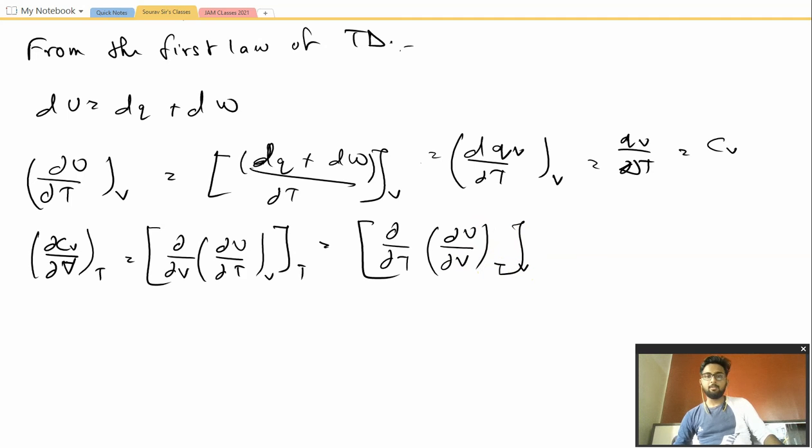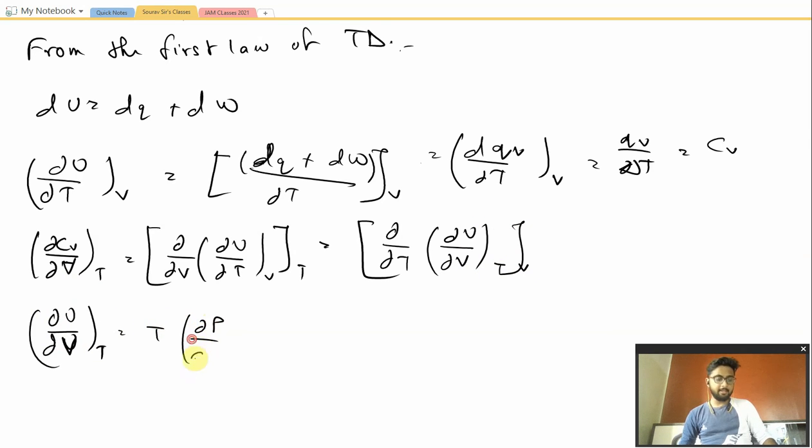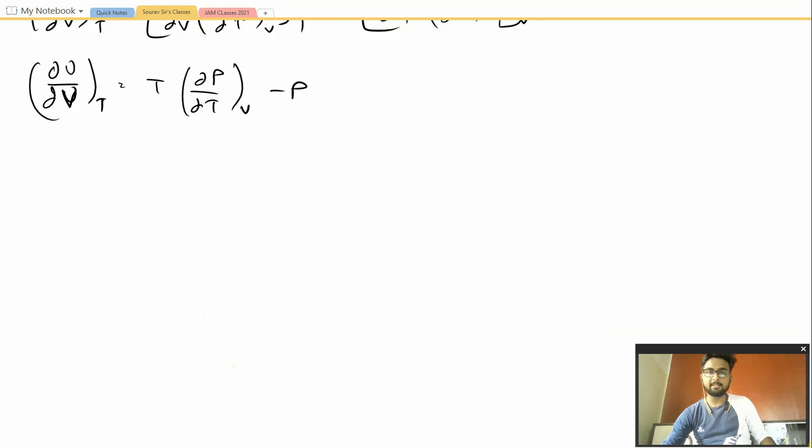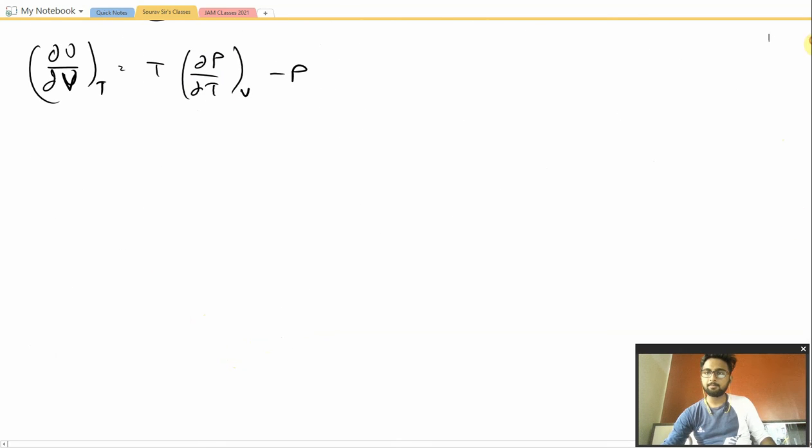Now dU by dV at constant T, this is a state function. The value for this, let me just give it to you, is T into dP by dT at constant V minus P. Now we are given an ideal gas, so let us calculate this value for the ideal gas.